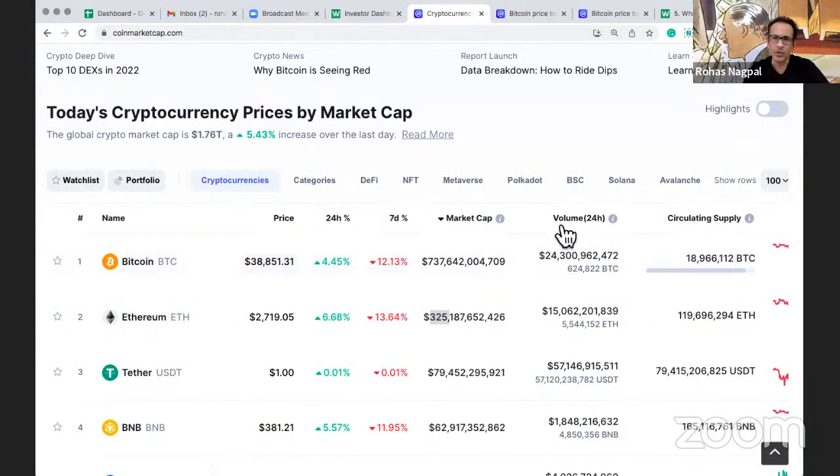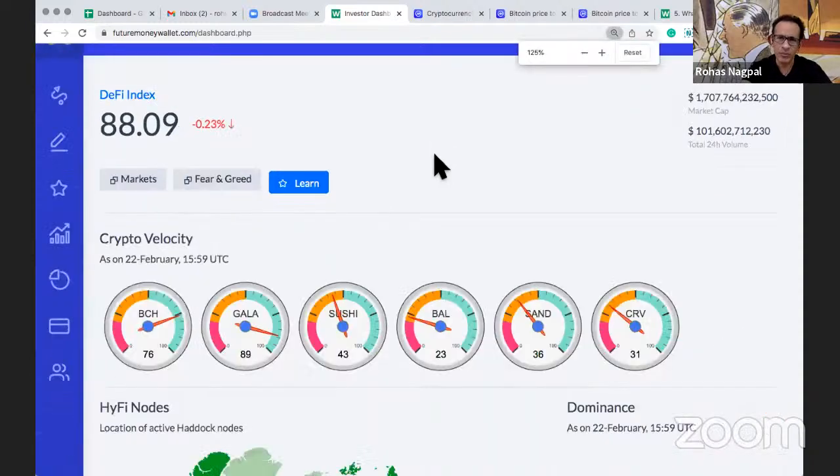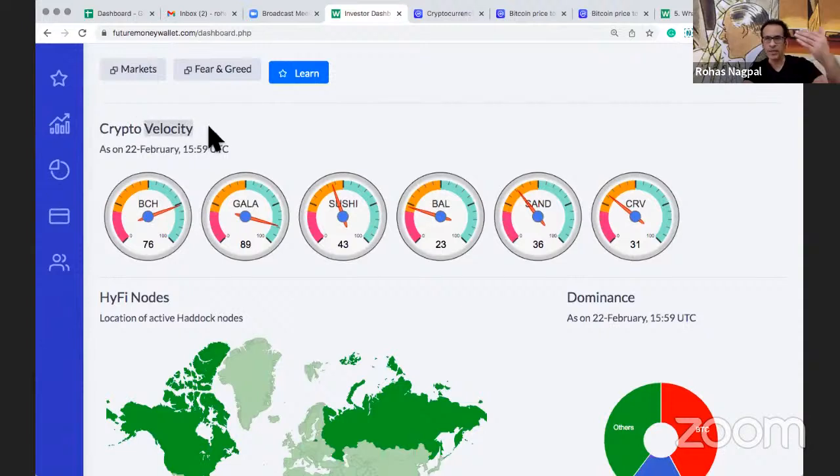Then we look at something called volume. Very, very important. So volume is how much of that crypto has changed hands in the last 24 hours. Now, logically speaking, I would say this is one of the most important for a medium of exchange kind of crypto. So let me tell you what I mean by that. Obviously cryptos can be divided into many categories, right? Now, when we look at velocity, for me, that's a very important critical factor. So velocity is nothing but this VMR ratio multiplied by 100. What I'm trying to see is how much of that crypto is really changing hands.